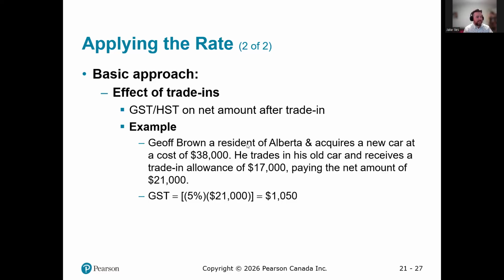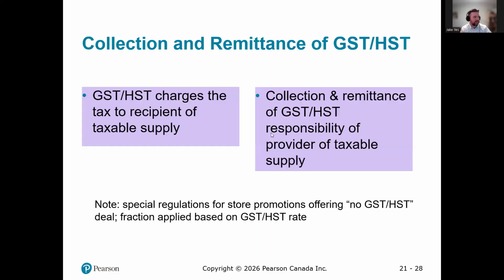So if Jeff Brown, a resident of Alberta, acquires a new car at a cost of $38,000, he trades in his old car and receives an allowance of $17,000. So at the end of the day, he's paying a net amount of $21,000. The GST is 5% of that net portion, $21,000. So that equals $1,050. That's what he'll pay in sales tax.